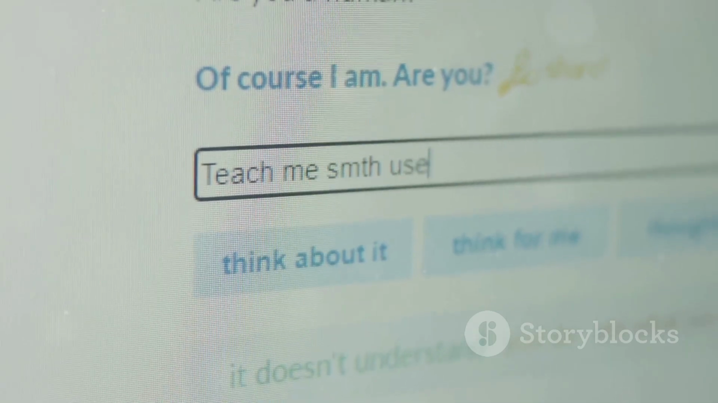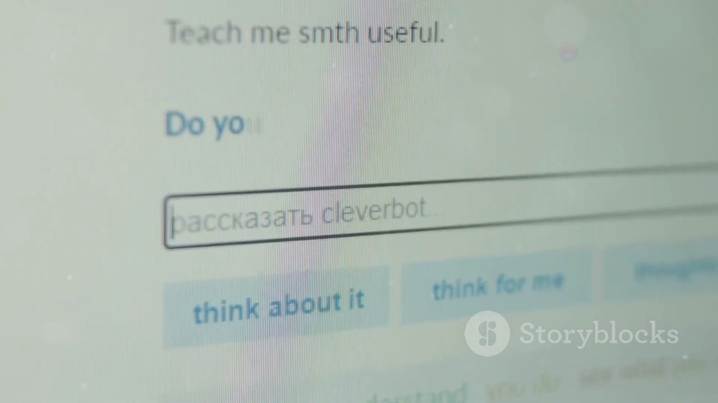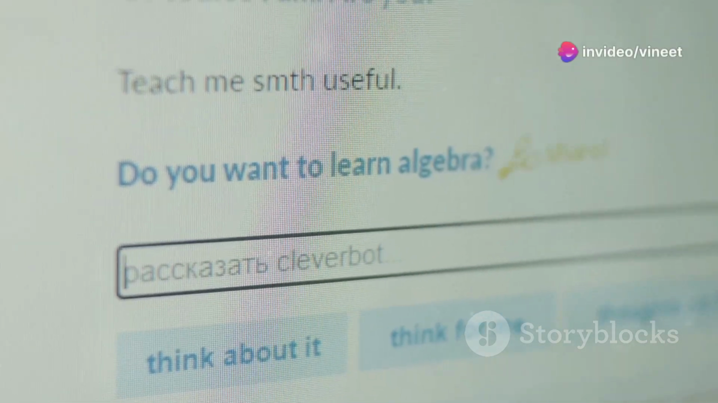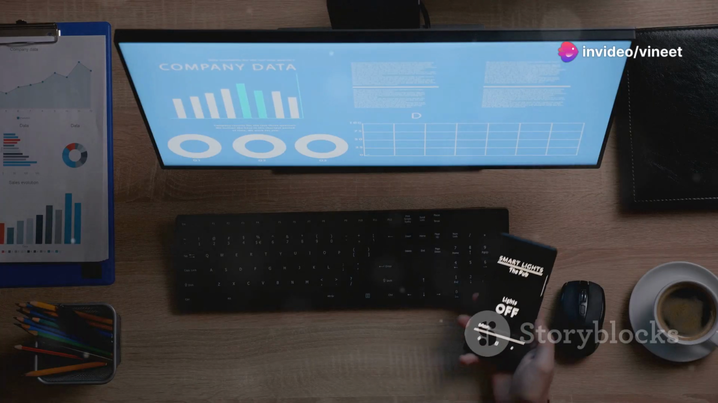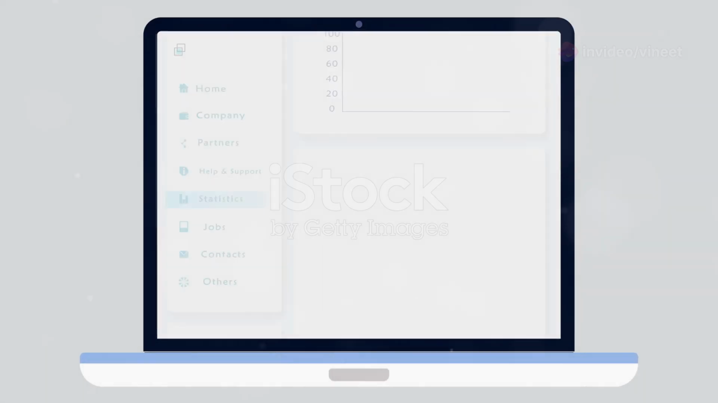Speech recognition tools. Speech recognition tools like Google Speech-to-Text and Amazon Transcribe convert spoken language into text. They're used for applications ranging from virtual assistants to transcription services.